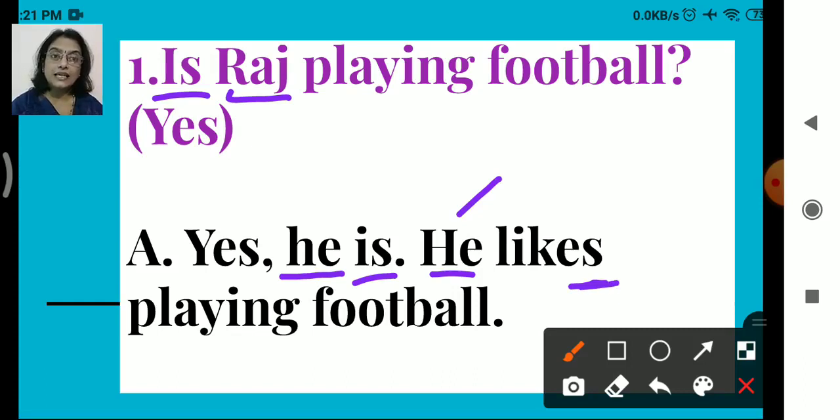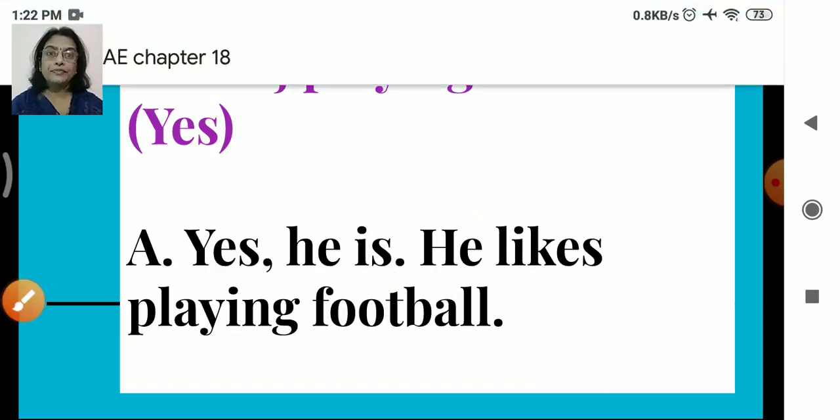So yes, he is. He likes playing football. Followed? Yes, he is. He likes playing football. So we have just changed that sentence, that question actually. Is Raj playing football? We have given a reply. Yes, he is. He likes playing football.